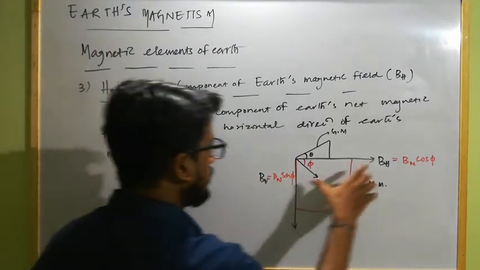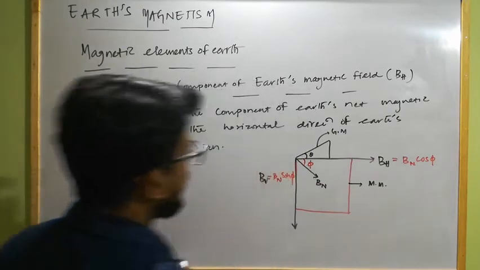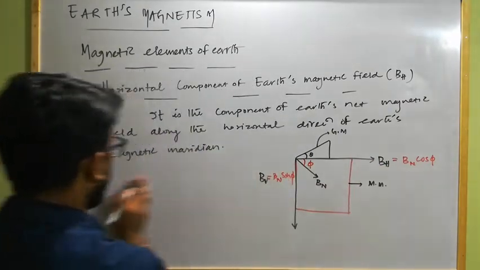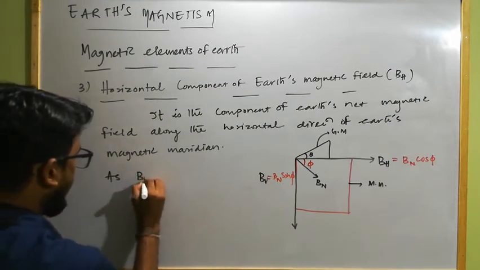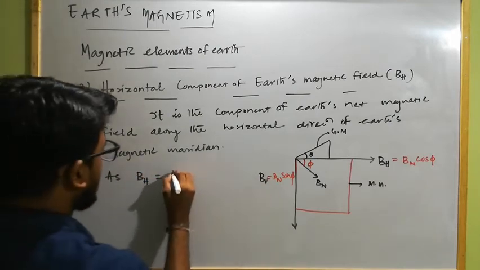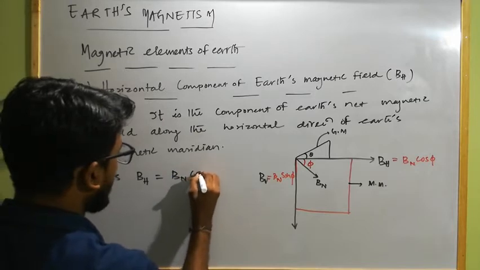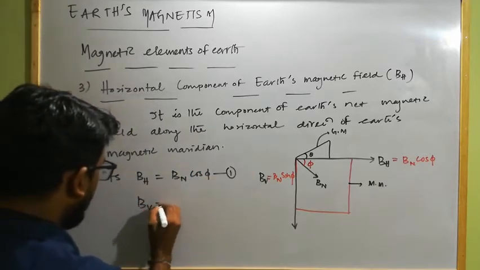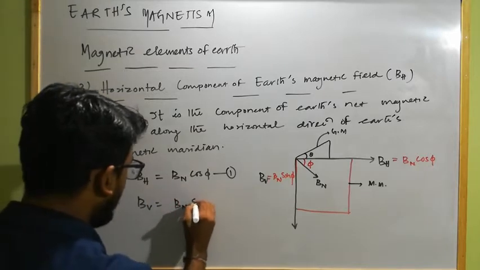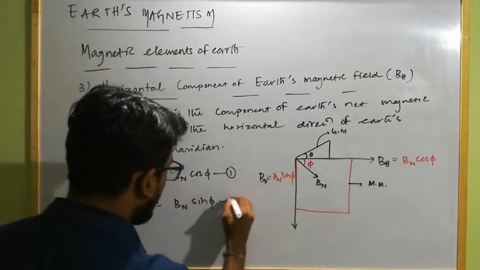Clear? So from this figure, we can calculate that the horizontal component BH is represented as Bn cos phi, let it be equation 1, and the vertical component BV is Bn sin phi, let it be equation 2.